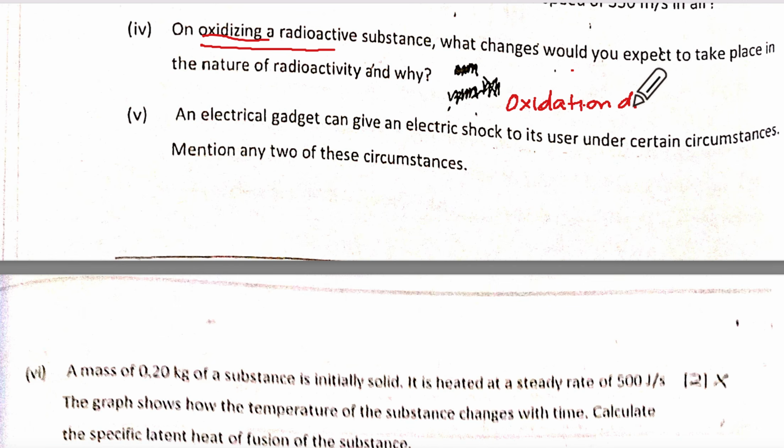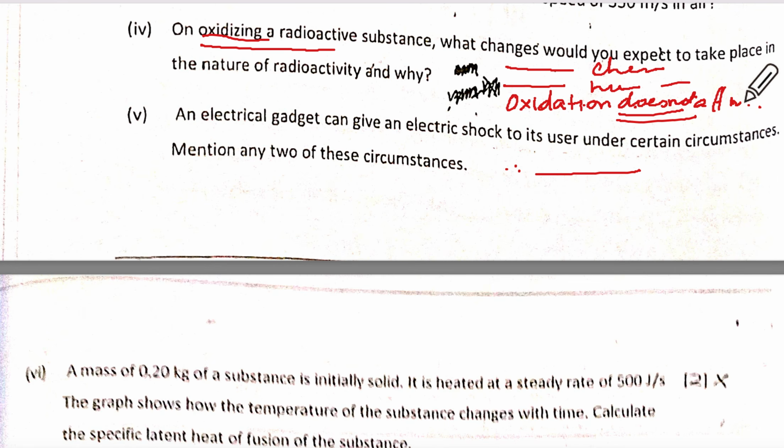Does not affect the nucleus, therefore radioactivity not changed. First state, oxidation, chemical change. Radioactivity, nuclear change. Then oxidation does not affect the nucleus, therefore no change in radioactivity. The 4 lines understood?